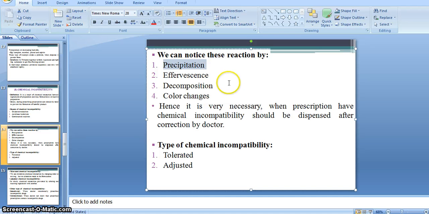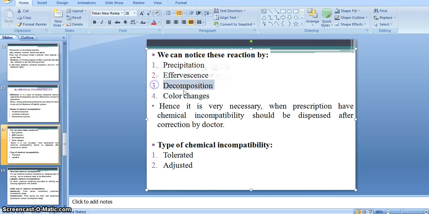If precipitation occurs in a preparation, at that time we can conclude that that particular preparation falls in chemical incompatibility. Or by observing effervescence. Effervescence means removal of carbon dioxide bubbles or gas. If carbon dioxide is removed out from the preparation, at that time we find out that the particular preparation has chemical incompatibility.